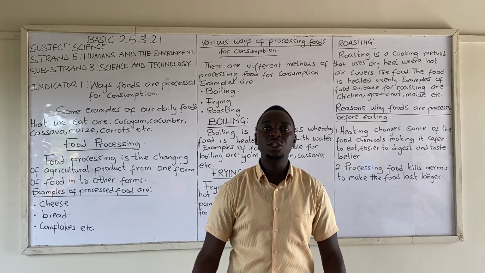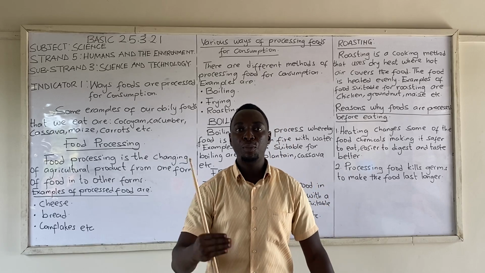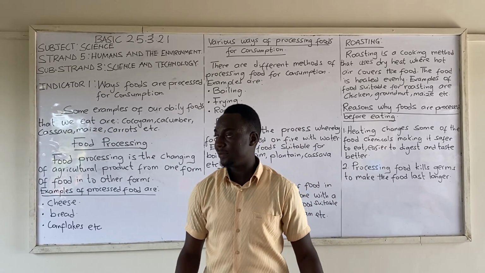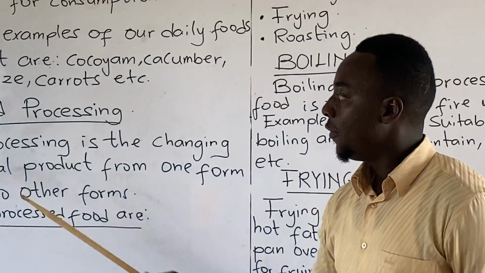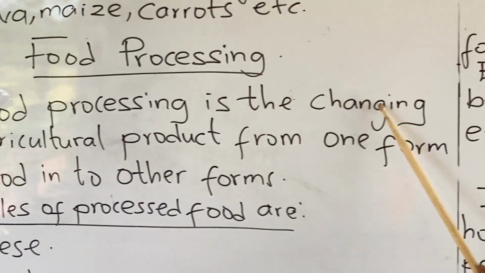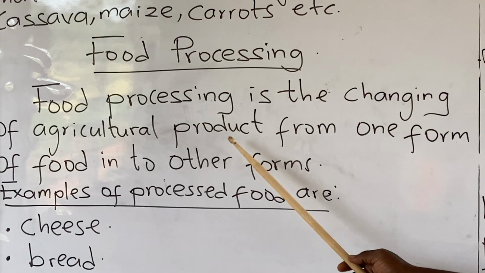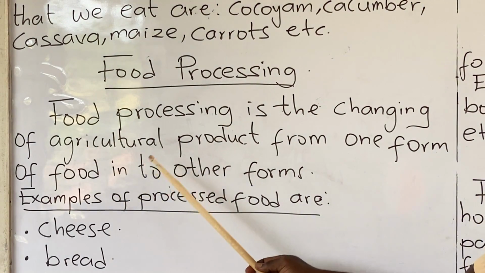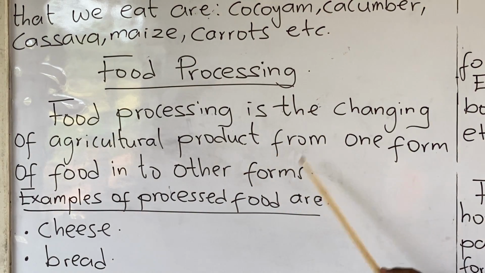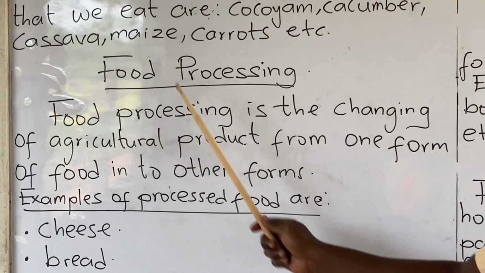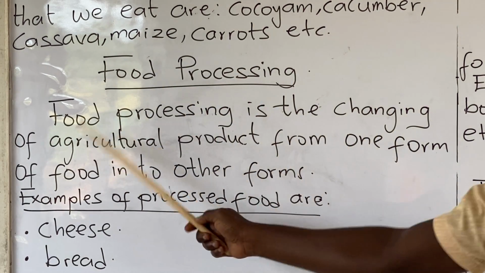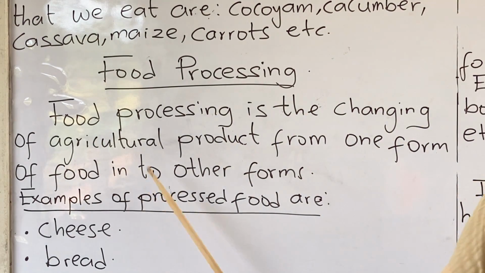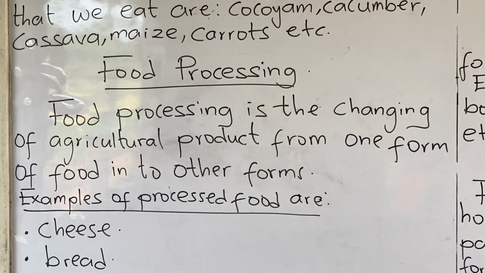Before we continue, let's look at the term food processing. When we say food processing, what do we mean? Food processing is the changing of agricultural products from one form of food into other forms.